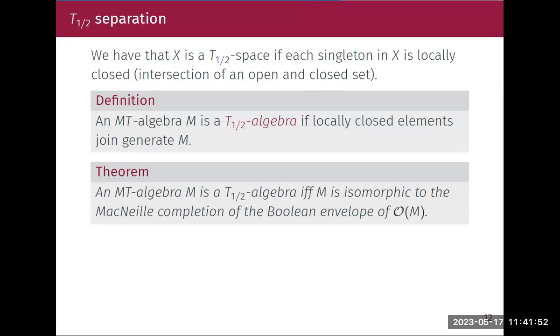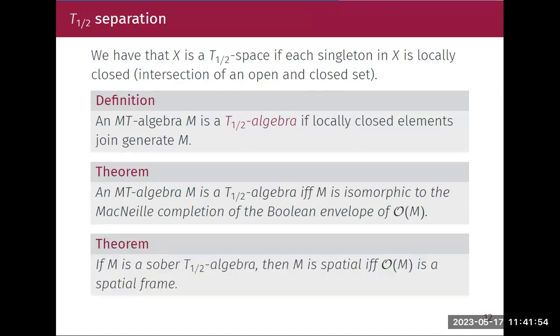And also, interestingly, this separation axiom gave us this theorem. If M is a sober T-half algebra, then M is spatial if and only if opens of M is a spatial frame. So when M is spatial, O of M is always spatial, but the converse is not always true. By adding the sober and T-half properties, we get the converse to be true in this case.